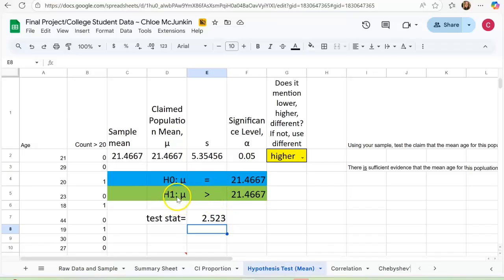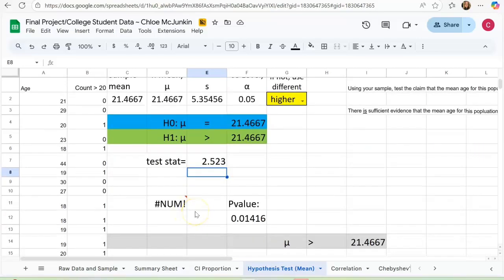This is the alternative hypothesis mean, which is greater than 21.4667. And this is the thing that we're testing for, that we're trying to figure out. So we're trying to figure out if there's enough evidence that the mean is higher. My p-value is 0.01416, and my test statistic, also called just t sometimes, is